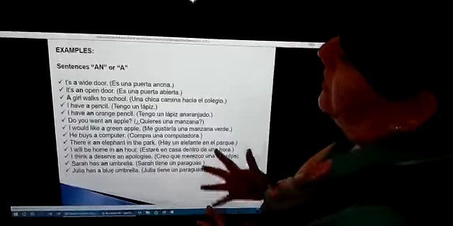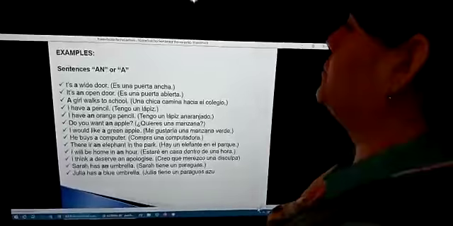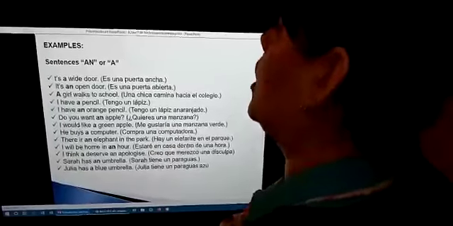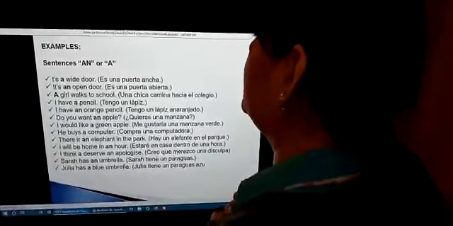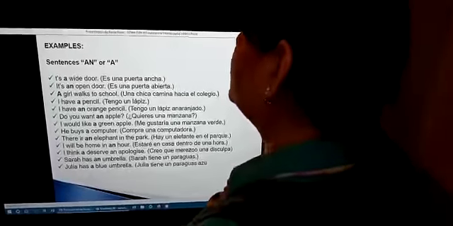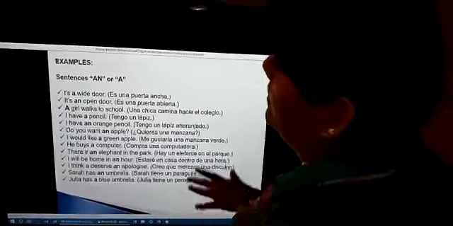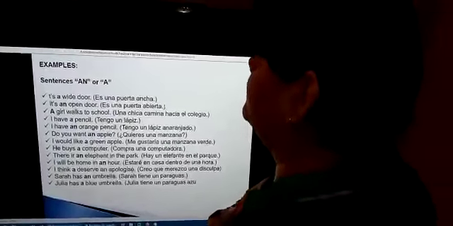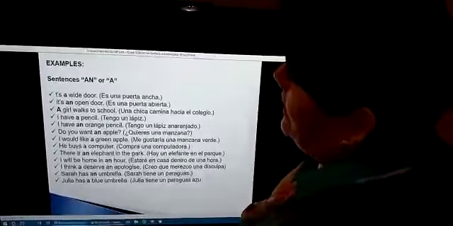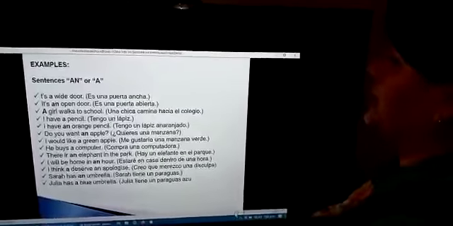Spanish. Look at the example number 1. It is a wide door. Spanish, es una puerta ancha. Next example is it is an open door. Spanish, es una puerta abierta. Number 3, a girl walks to school. Spanish, una chica camina hacia el colegio. And number 4, I have a pencil. Spanish, tengo un lápiz. Next, I have an orange pencil. Spanish, tengo un lápiz anaranjado.